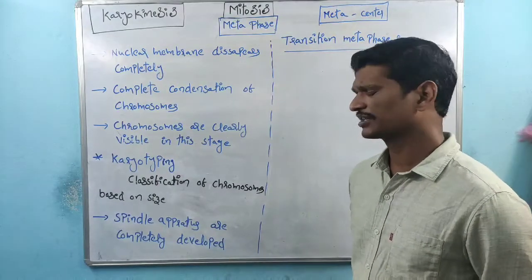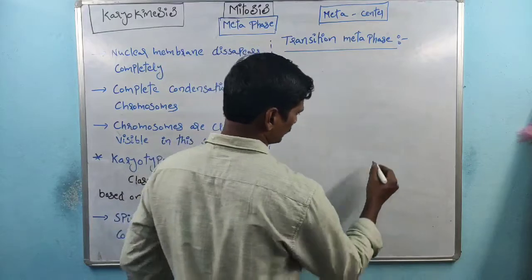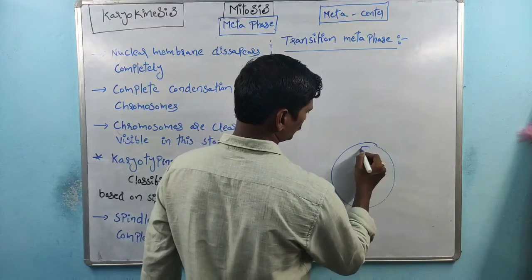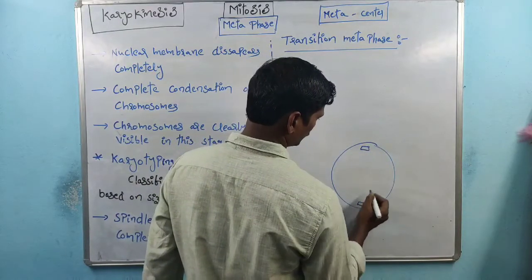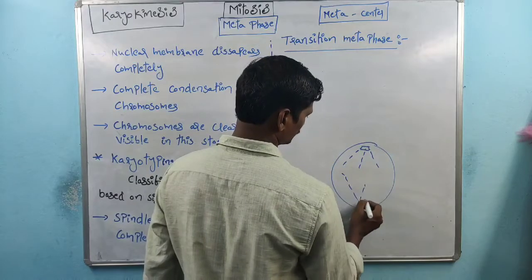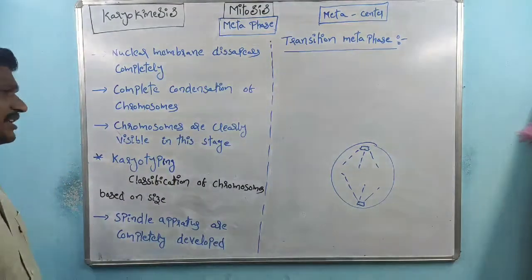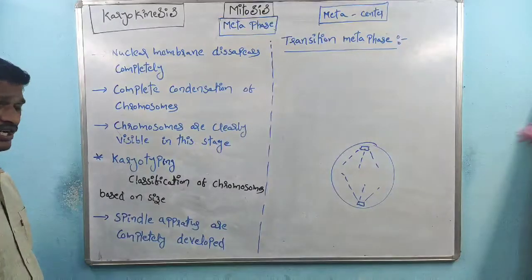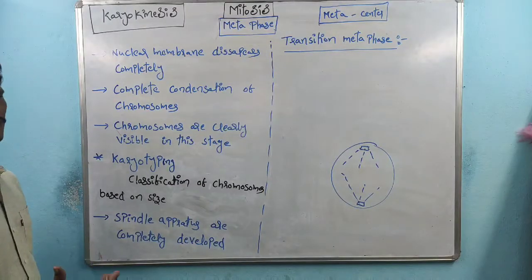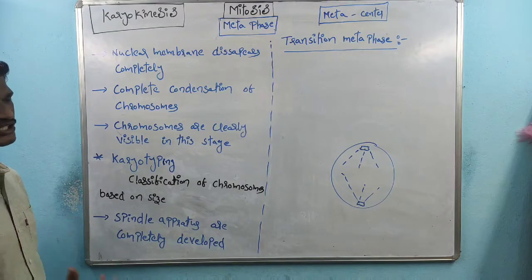And spindle apparatus is completely developed. This is one of the cells, and these are the centrioles which are involved in the spindle formation. Complete formation of the spindle is done in which stage? The phase is the metaphase.